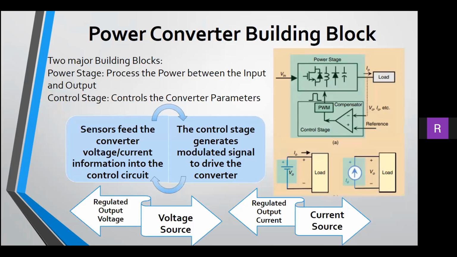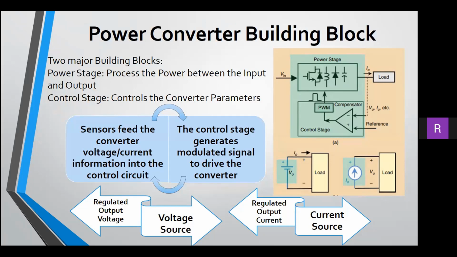A power converter consists of two major building blocks, a power stage and a control stage. The power stage processes the power between the input and output. The control stage controls the converter parameters. There are various sensors that feed the converter voltage or current information into the control circuit. Based on the information, the control stage generates a square wave pulse width modulated signal to drive the converter.